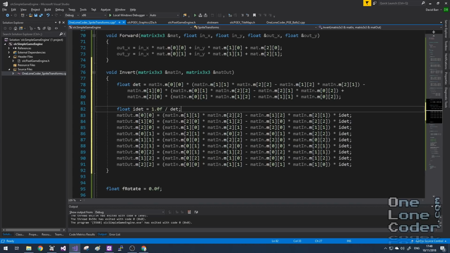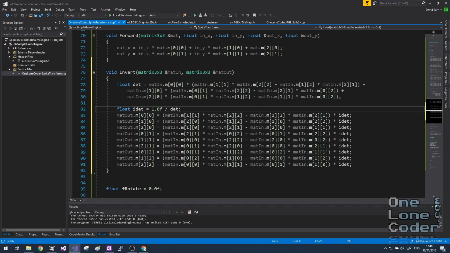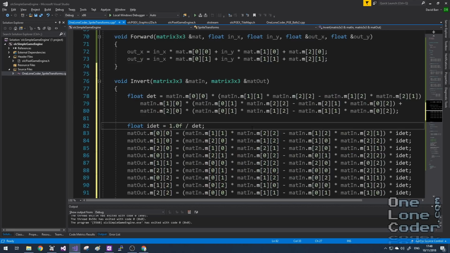It's also important to note that we're not going to need to do this for every pixel, just once the transform is established. Once we've got the correct transformation matrix, or in this case the inverted transformation matrix, then we just pass points through it using our forward function as normal. So in many respects, I tend to treat things like this as a non-recurrent expenditure. And I'll also add, I've made no attempt to optimize any of this at all. I want to just keep it clear, as I did with the 3D graphics engine.